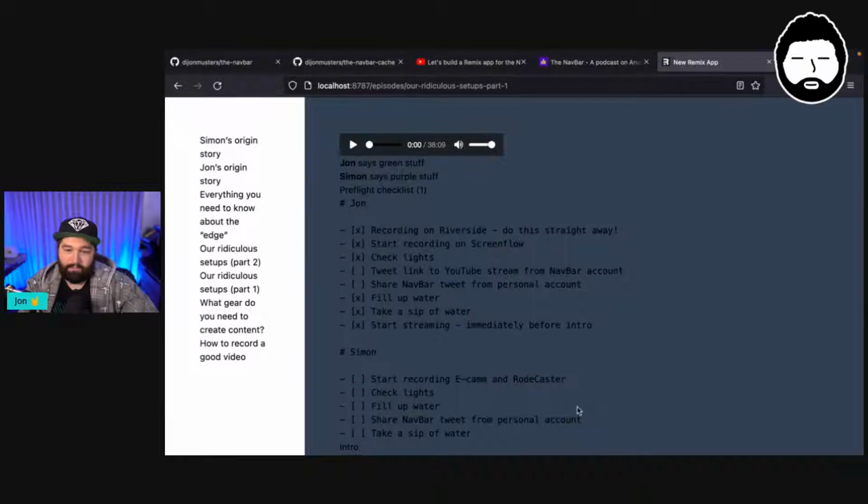But what we did is build a caching layer that sits in between the Remix application and the Notion API. The Remix application makes a request to a Cloudflare Worker, which is what we are using in the middle, and that's using KV storage to cache the results from the Notion API. So if the Remix app requests data and we have a cached copy of it, we can just send it back straight away. Otherwise, we need to go and get that data fresh from Notion, and then we cache the result. So the next person gets a nice, fast cached result instead of needing to wait as long as we need to wait over here.